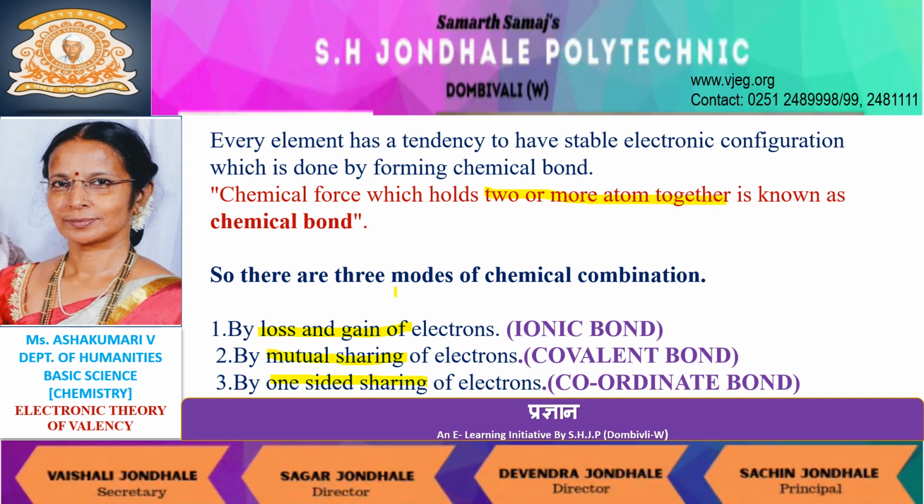If chemical bond is formed by loss and gain of electrons, it is called ionic bond. If chemical bond is formed by mutual sharing of electrons, it is called covalent bond. If chemical bond is formed by one-sided sharing of electrons, it is called coordinate bond.